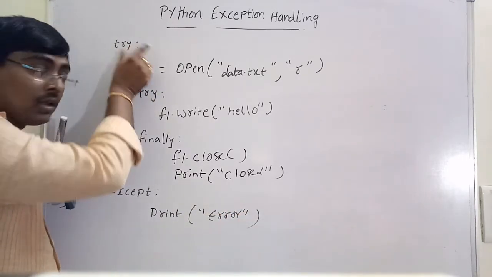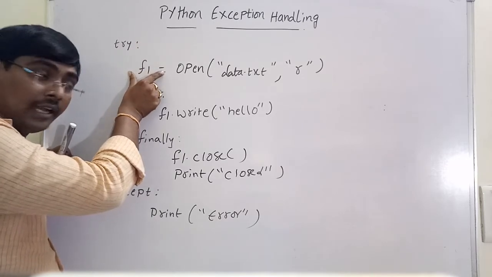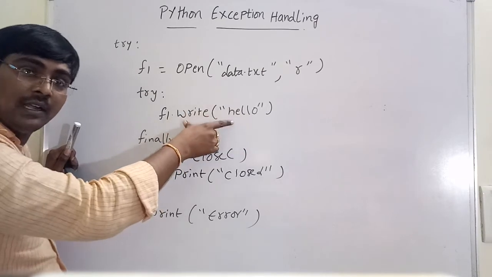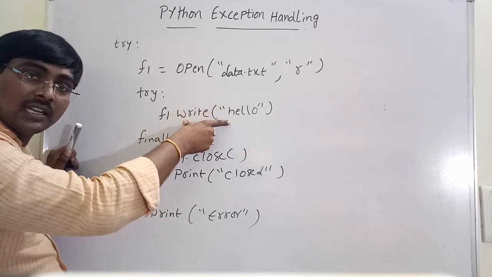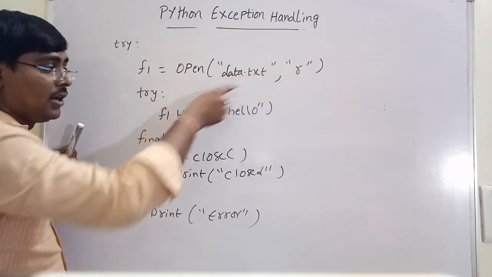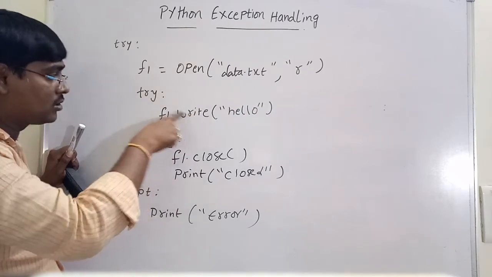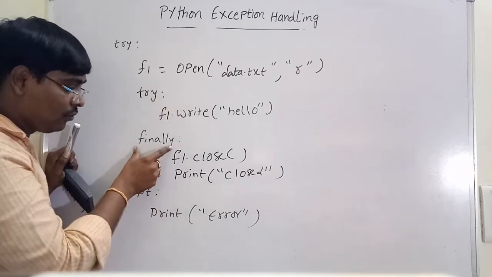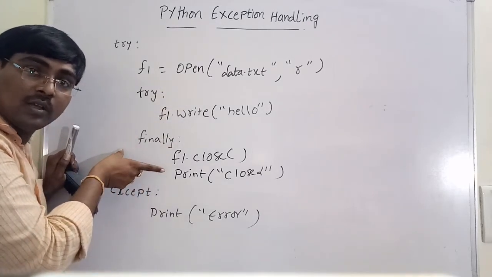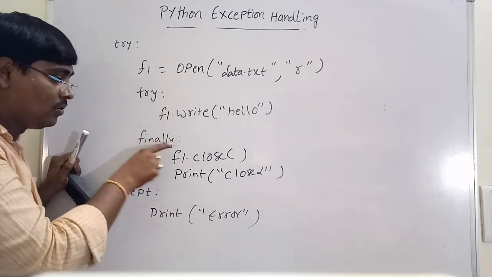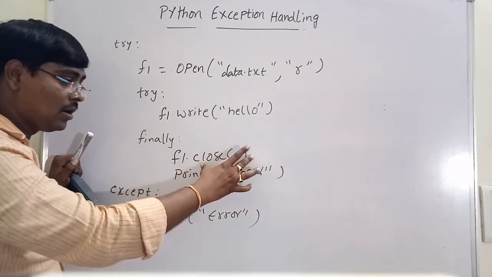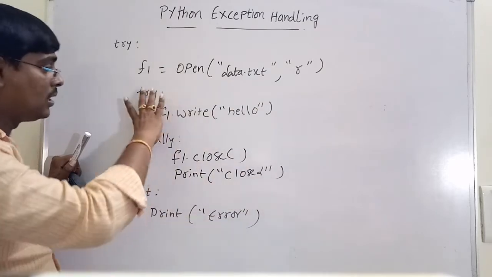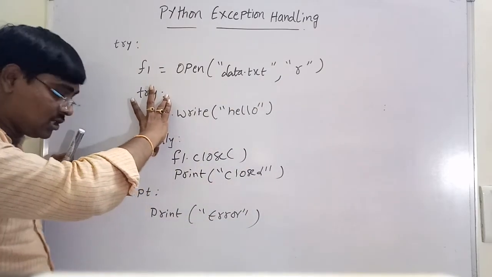First, in the try block, I open the file in read mode. In the try block, I want to write, but it causes an exception because I am writing in read mode. Whenever it causes an error, we move to the except block. Here there is no except block, but we have a finally block, so we move to the finally block. In the finally block, I close the file and print a message. So the output "closed" is displayed. This try block and finally block are executed.